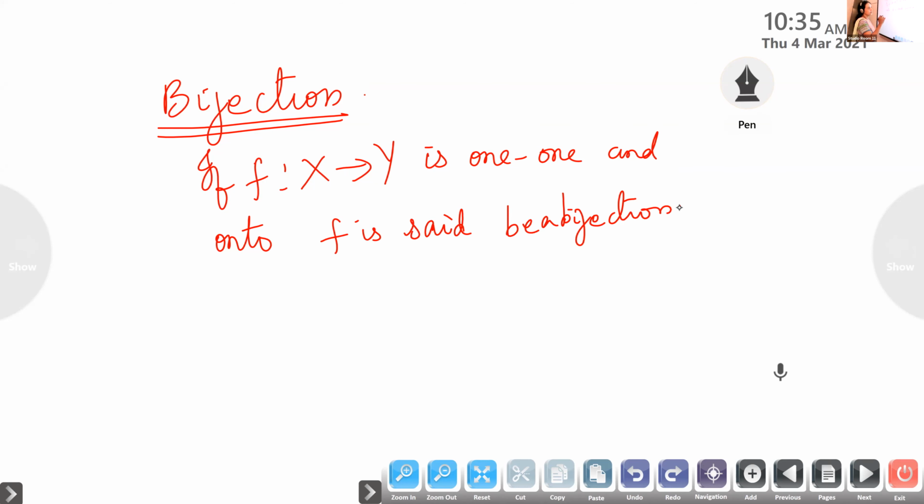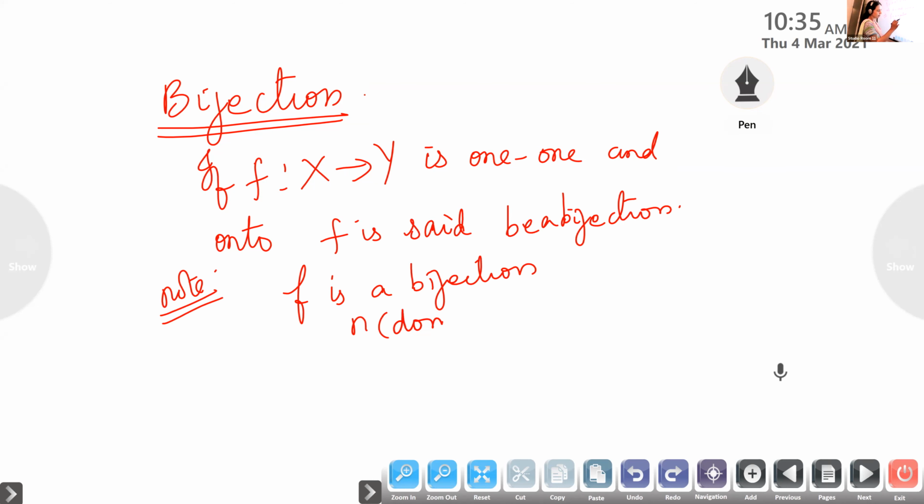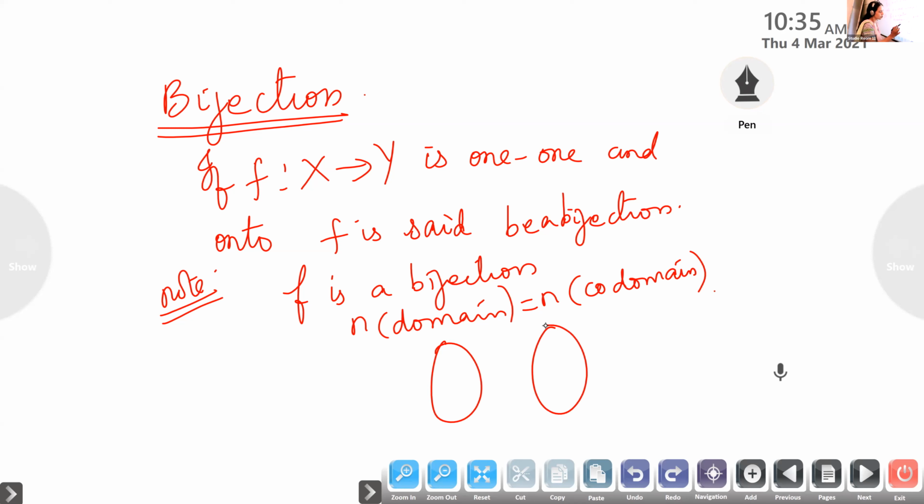So f is a bijection. Important point: if f is a bijection, the number of elements in the domain will be the same as the number of elements in the codomain. It is 1-1, so if I have 3 elements, all 3 will have a pre-image.